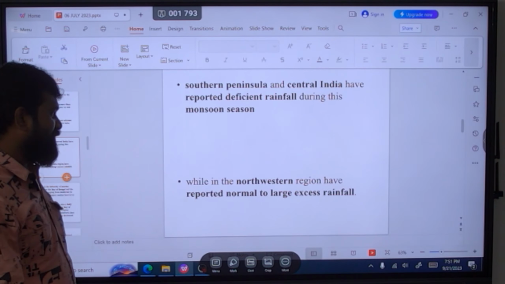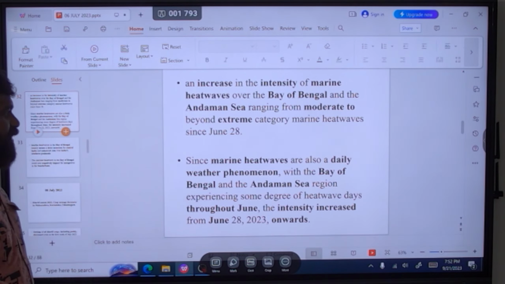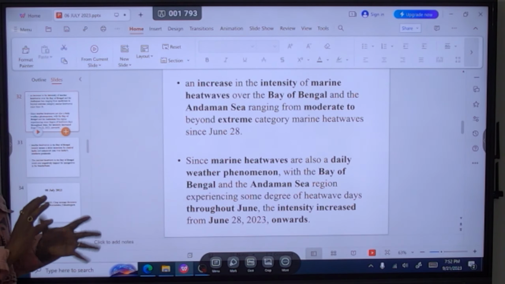If you see this, there is an increased, intense marine heat wave in the Bay of Bengal and the Andaman Sea, moderate to beyond the extreme category. This marine heat wave is a daily weather phenomenon. Yes, obviously, it might be a daily weather phenomenon.